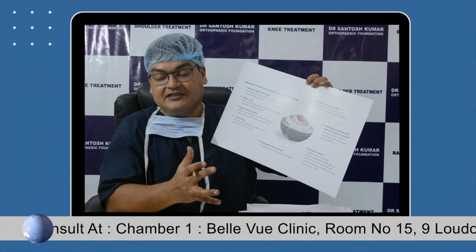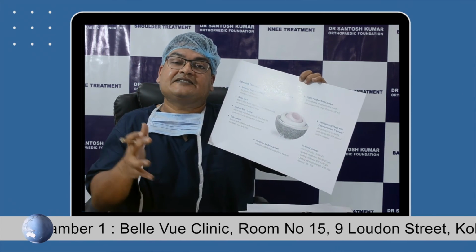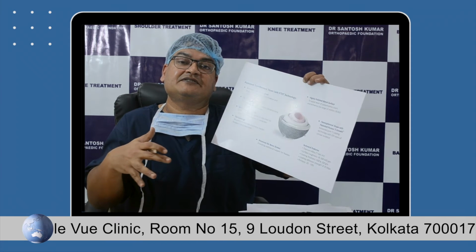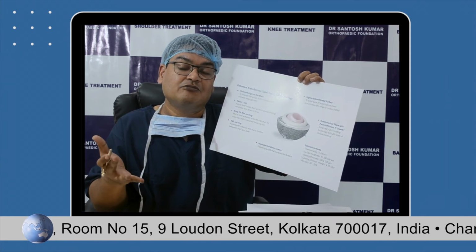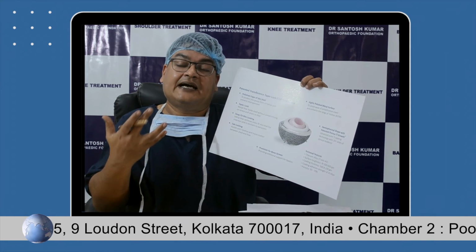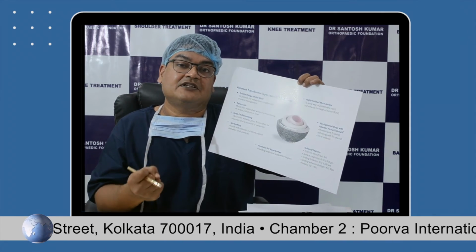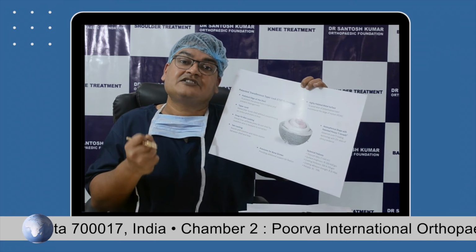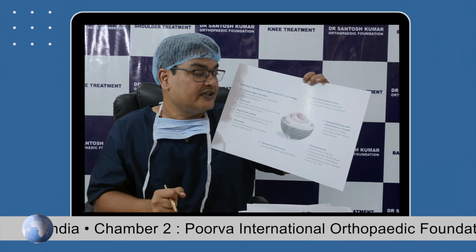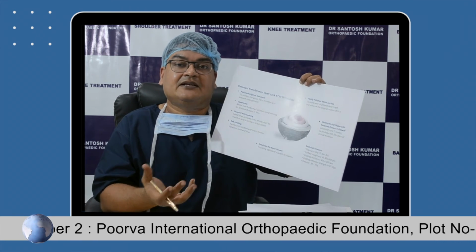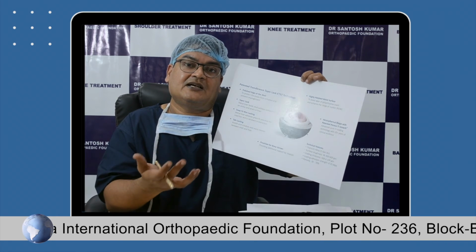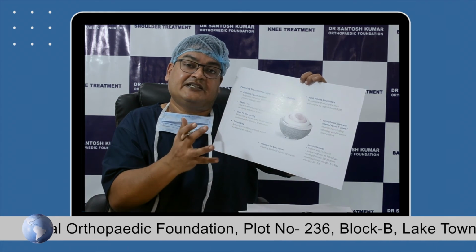Because of this, the head size is tremendously increased in the dual mobility hip. It gives more range of movement, and of course the chances of dislocation are extremely minimized in this dual mobility hip.